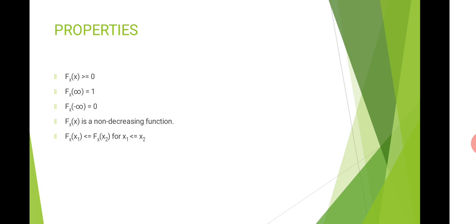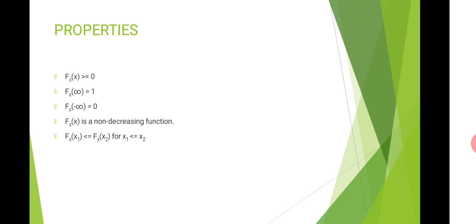Now second property is Fx of infinity is equal to 1. When I want to calculate the value of CDF at infinity, I will add up all the possible values of probability that my random variable is going to take all the possible values. So in that case the probability will come out to be maximum because I would have included all the possible values of my random variable. So the value of the function at that point will be equal to 1. Now Fx of minus infinity is equal to 0, because when I am talking about the point minus infinity, no value for my random variable has been included. So at that point the value of my function will be 0.